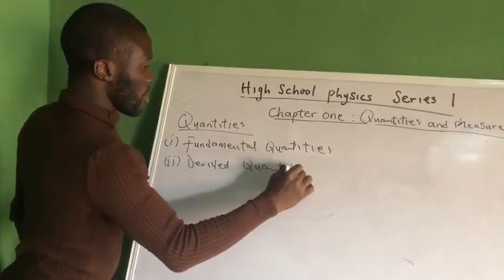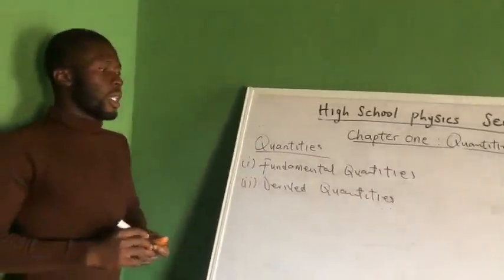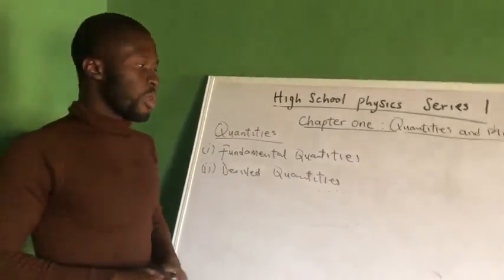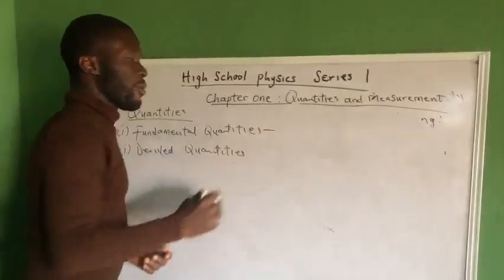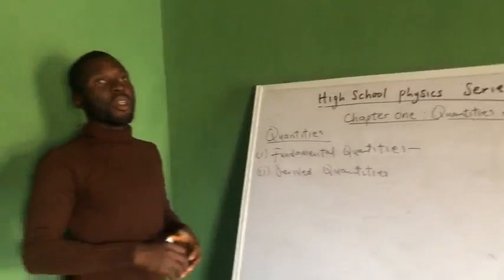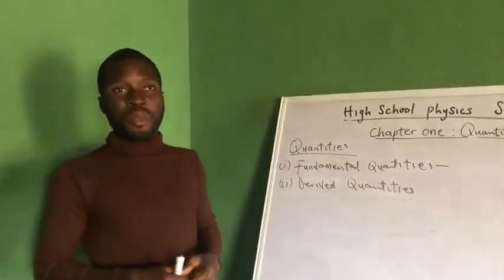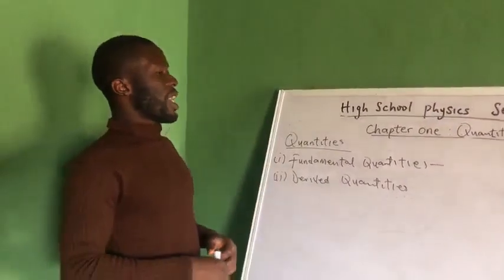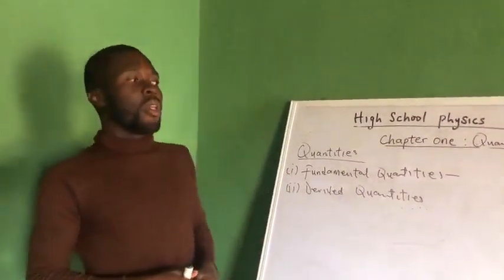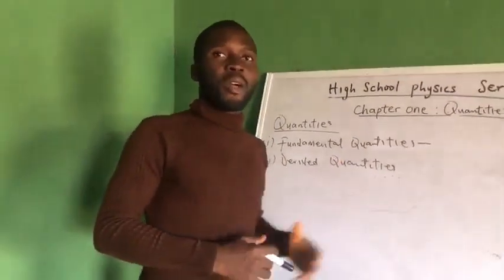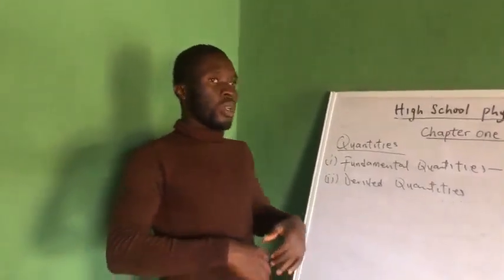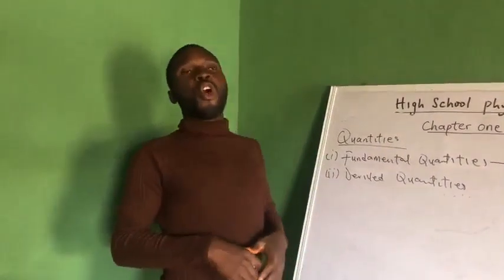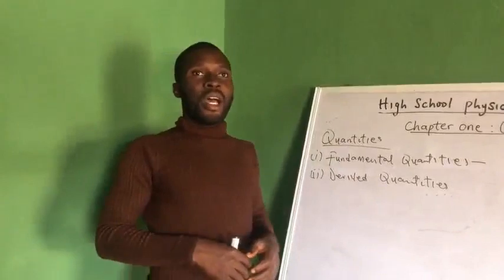These are the two quantities in physics. Now, when we say fundamental quantities, what do we mean? Even fundamental itself means something. It means basic. So when we say fundamental quantities, we are simply saying basic quantities. So we can safely define fundamental quantities as those basic quantities from which all other quantities depend on.